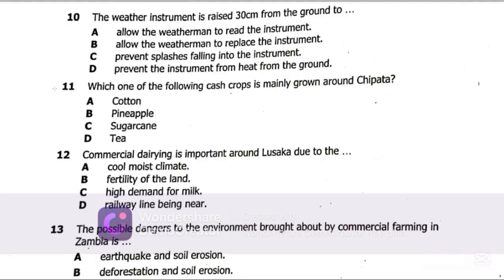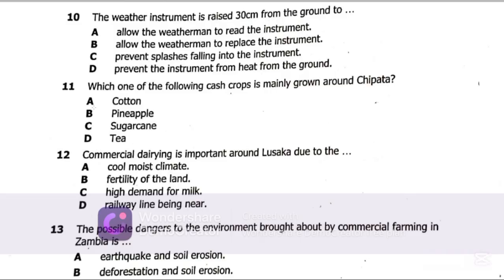Question 11 says, which one of the following cash crops is mainly grown around Chipata? The best possible answer on question 11 is A, cotton. So around Chipata, the cash crop that is mainly grown is cotton.